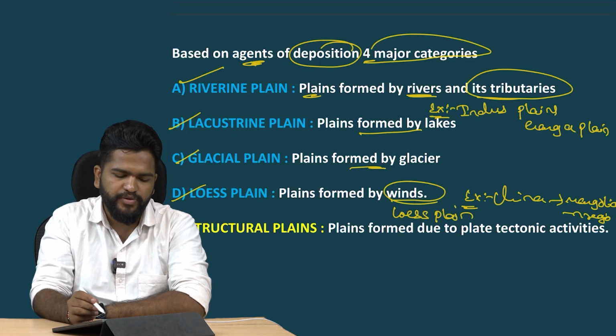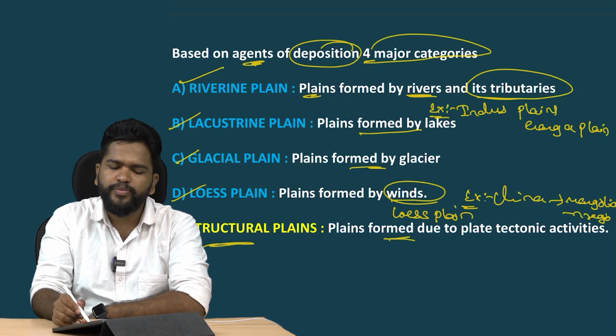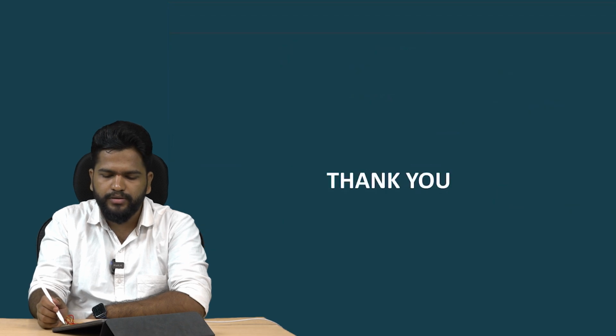Next, the last classification of plains is the structural plain. Plains formed due to plate tectonics are known as structural plains.